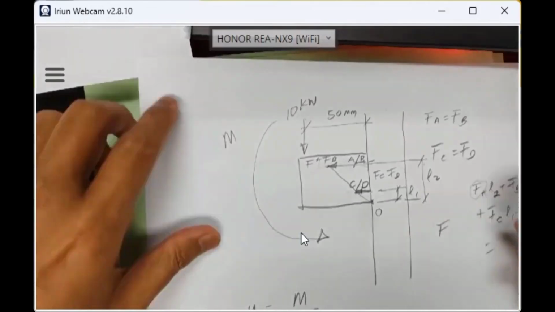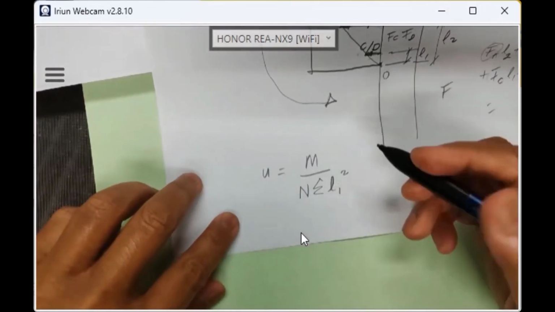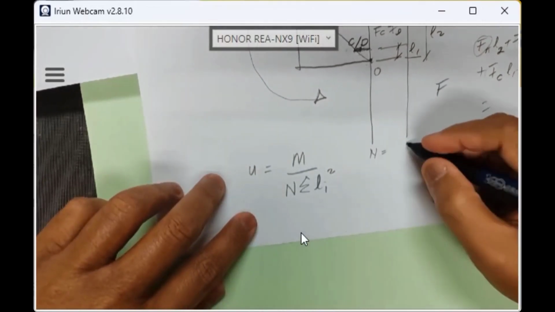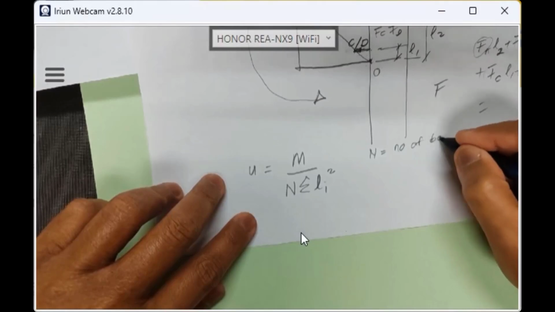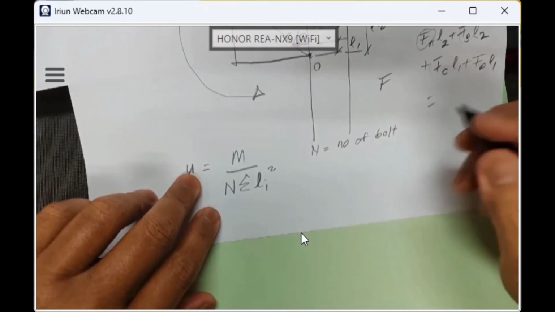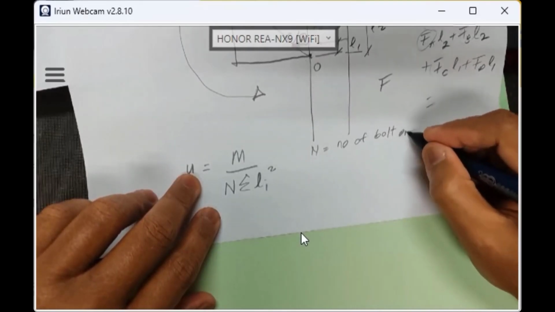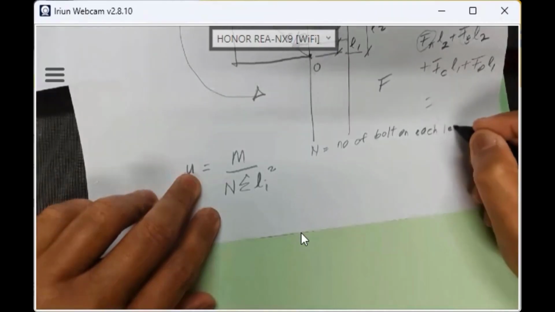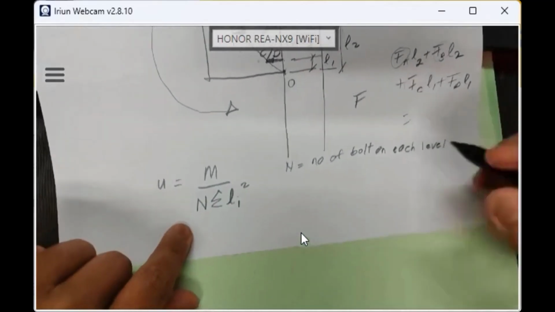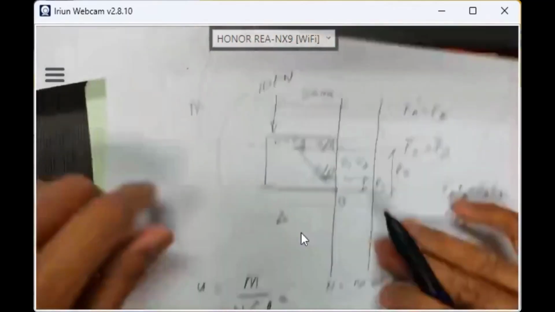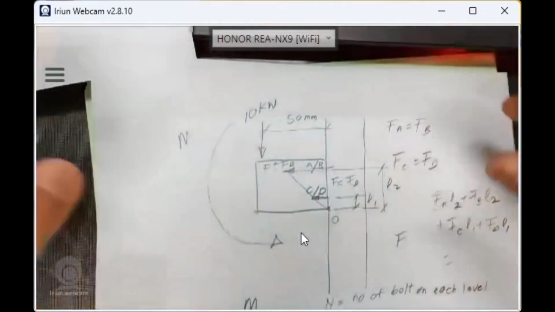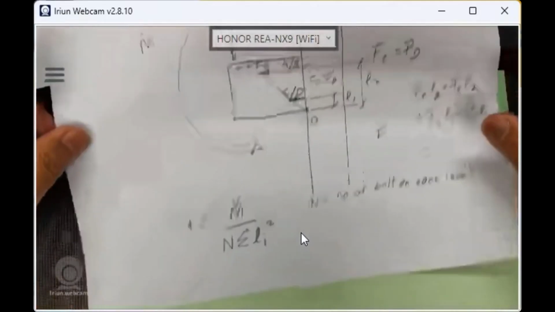What is N? N is the number of bolt on each level. Take note, guys, on the PowerPoint slide it is different, but it's the same thing, this is why I explain it to you. Make sure you take note. N is the number of bolt. Each level has 2 bolt, A, B there. Lower level, we have C, D. So in this case, we have 2 bolt per level.